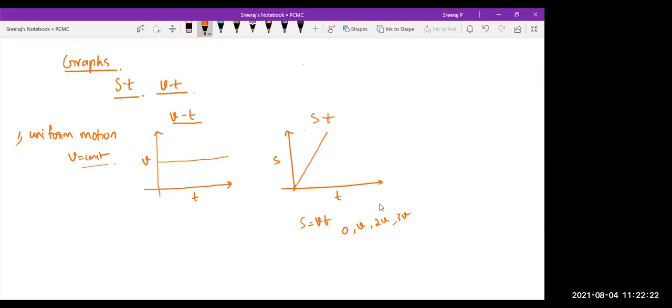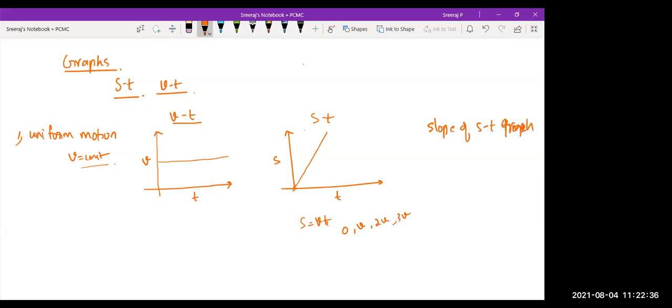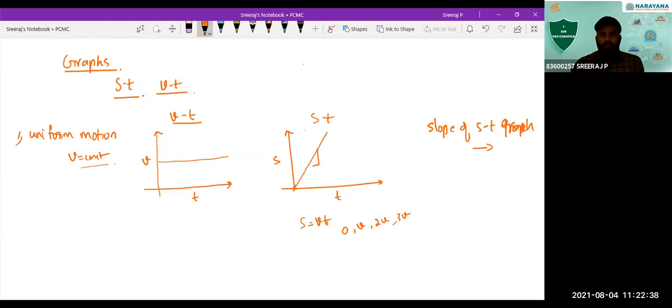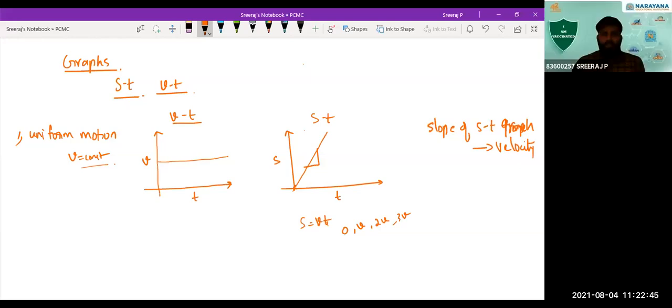Here is another thing you have to notice from the velocity time graph and displacement time graph. What does the slope of the displacement time graph give you? Velocity. Exactly. Sir, how does it give velocity? Because it is delta s by delta t, that is s by t only. The slope, if you are finding, that is s by t only, that is velocity. Is that clear? Yes, sir.